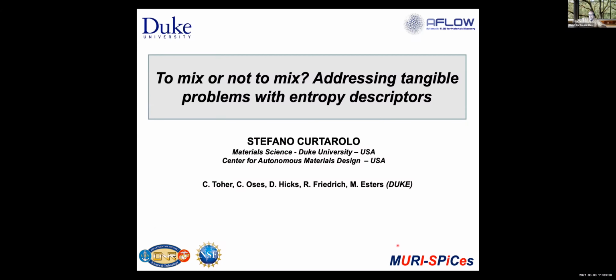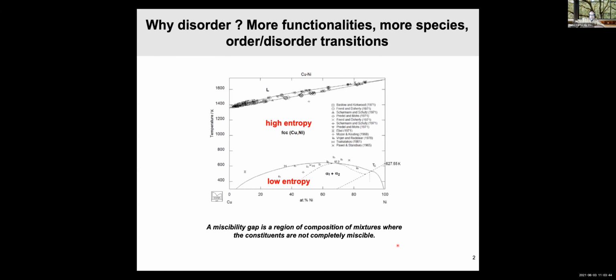Okay, so first of all, why do we need entropy and why do we need disorder? It's actually very simple. We need disorder because we want materials with more functionalities. Therefore, we add more species. And once you add more species, you end up creating disorder. Why? Because the more species you get, the more disorder you will get. And I'll show you that there is a curve actually describing this.